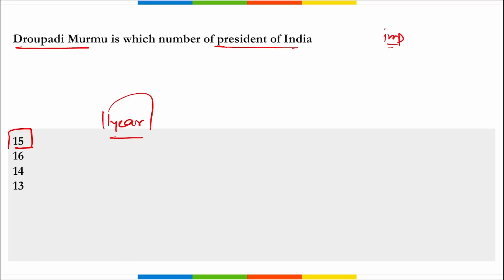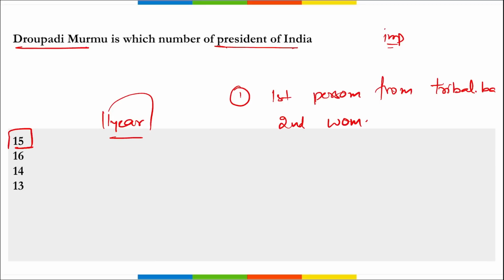On this occasion, she laid the foundation stone and inaugurated various projects at Rashtrapati Bhavan, right? So if we start with this, first of all, remember some of the background of Draupadi Murmu, ma'am. She was the candidate of the Bharatiya Janata Party-led NDA and she was sworn in as the 15th President of India, right? Then she became the first person from a tribal background and the second woman after Pratibha Patil to hold the office of the president, right?